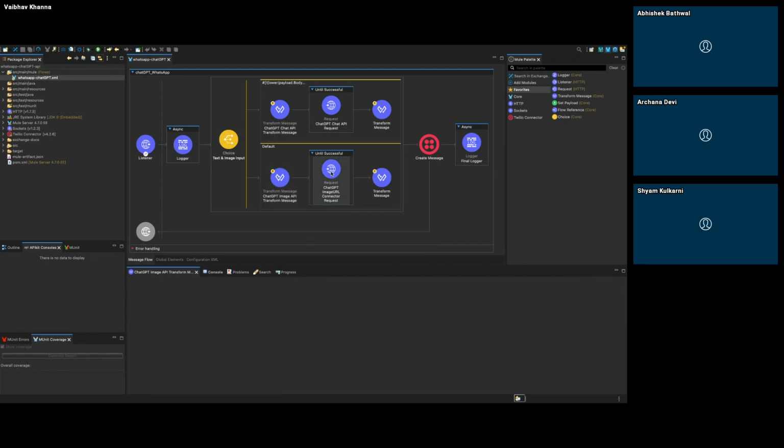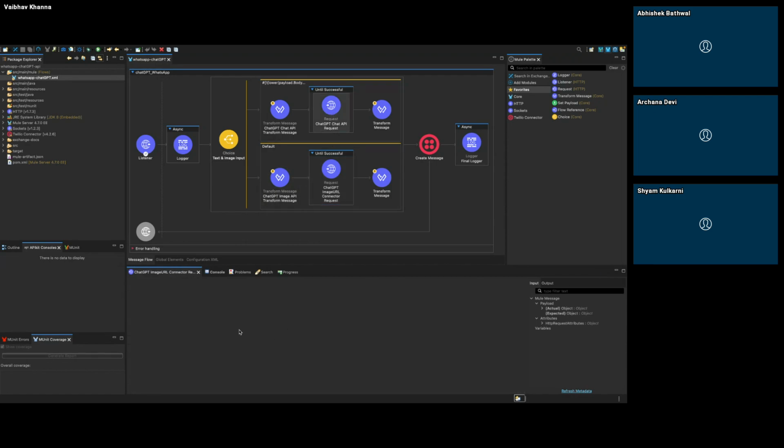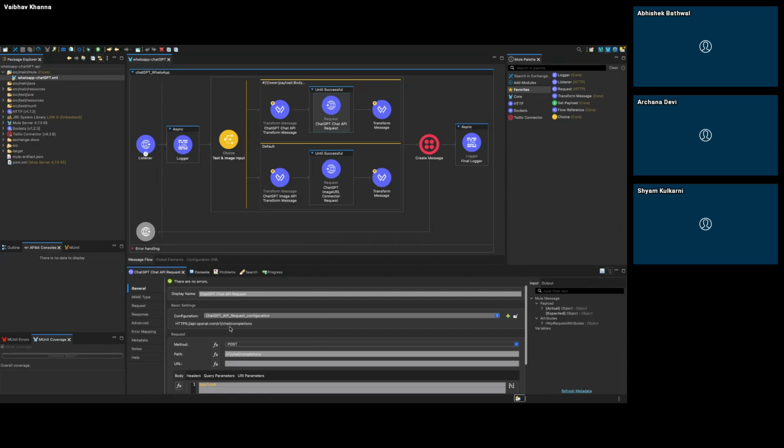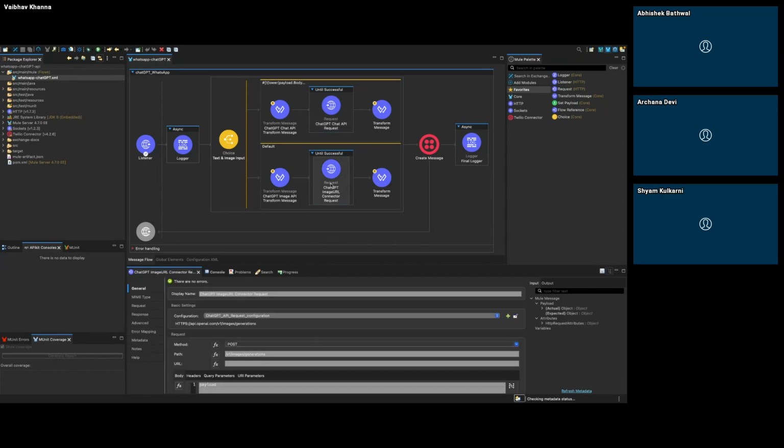Then I will be hitting the ChatGPT image API, which is /v1/images/generations. This is different from the text one, which is /v1/chat/completions. So both the APIs are different, and their request body structure is also different.